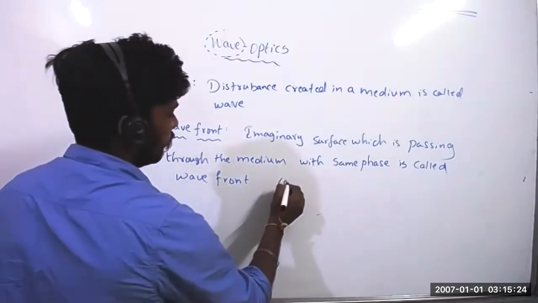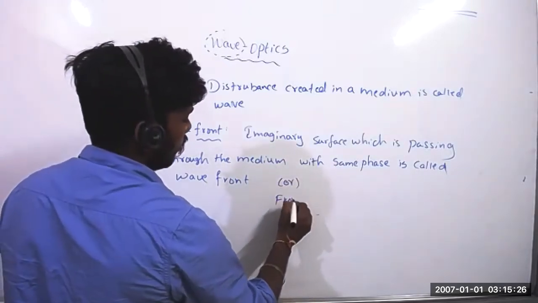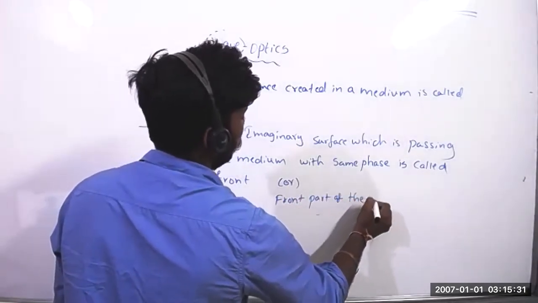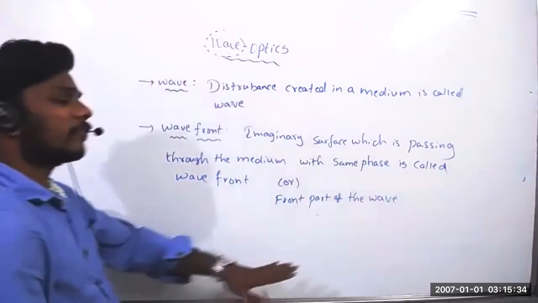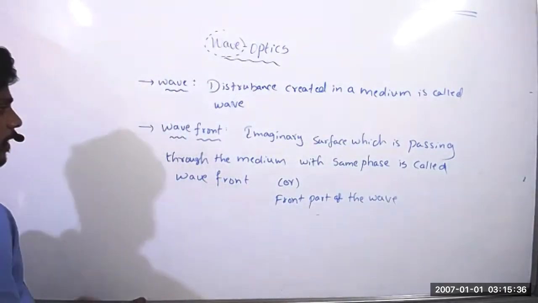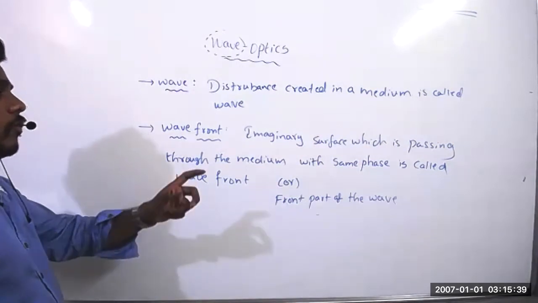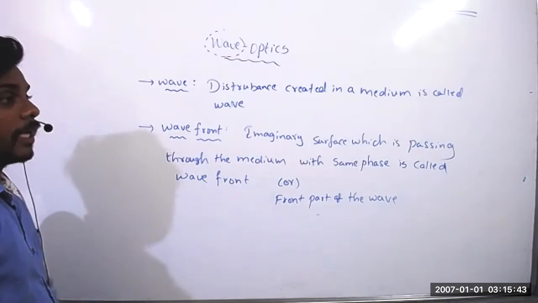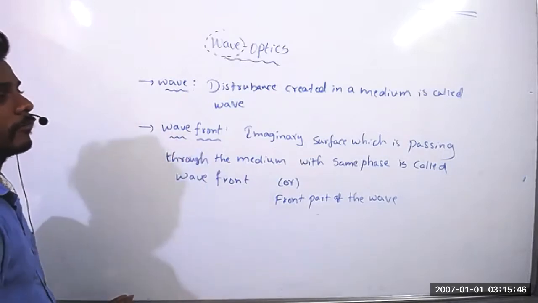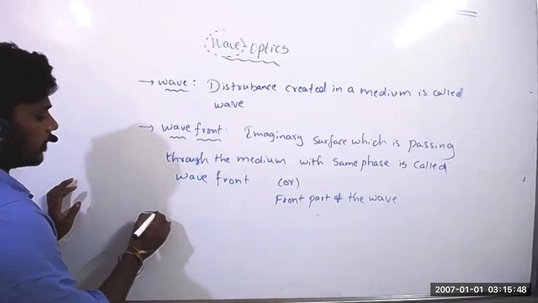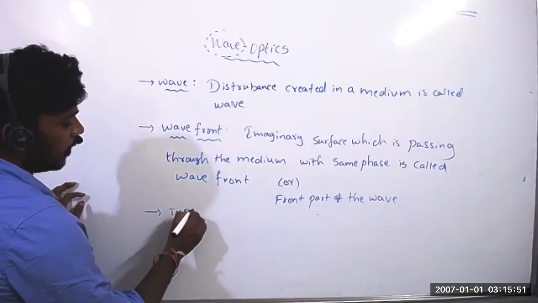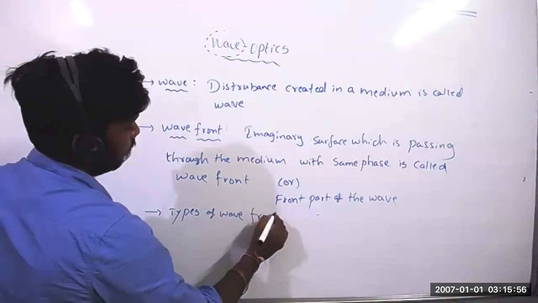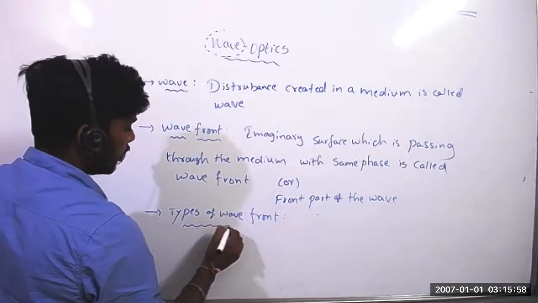Also called the front part of the wave. What is the front part of the wave? Suppose you should know how many types of waves there are. If you know how many types of waves there are, then you can understand what is the front part of the wave. Okay, so I will tell you the types of wavefront. How many types of wave fronts are there?